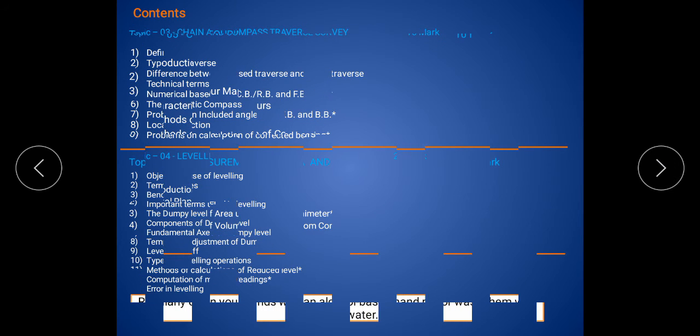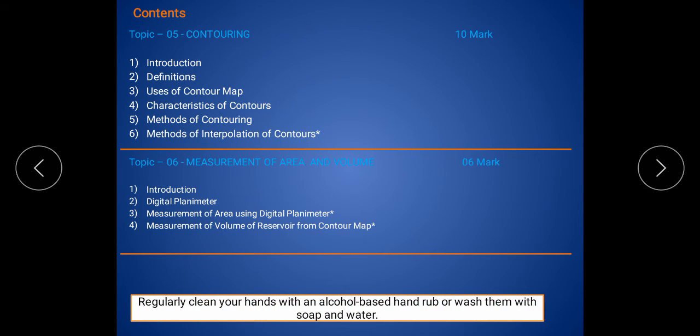Then the next topic is contouring. This is the fifth topic of basic surveying, and this topic is asked in the MSBTE exam for 10 marks. In contouring, there are only 6 contents available. The first content is the introduction. It means what is meant by contouring and so on. The basic introduction of contouring is in the first content.